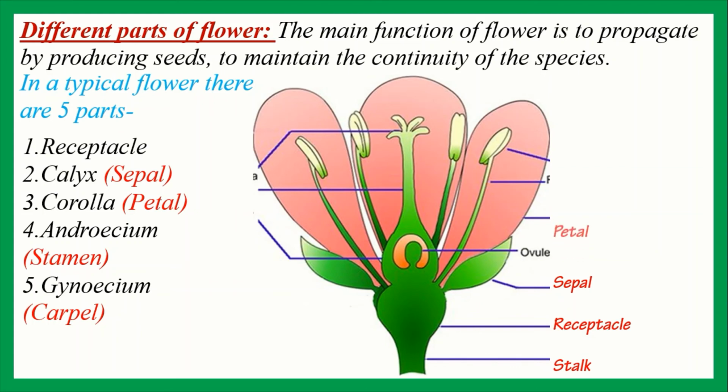Now, petal. Petal is the second whorl of a flower. All petals collectively are called corolla. Each segment of the corolla is called a petal. If the petals in a corolla are separated from each other, the term polypetalous is used.